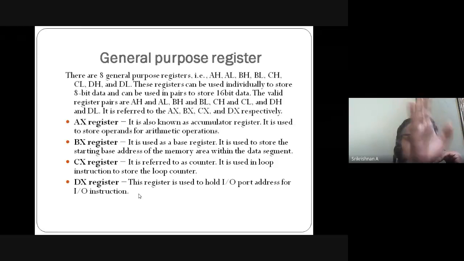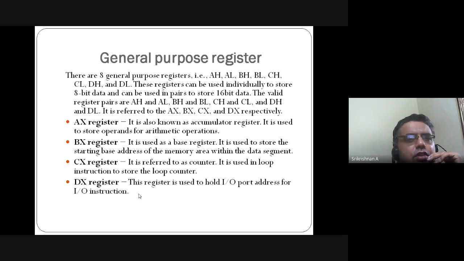What I mean by that is L is lower order, H is higher order. Always. So lower order means 8-bit, higher order means 8-bit, and when you put X it means 16-bit. This is just one technique; these are the options available to us. So if you take AX, BX, CX and DX, they are collectively called 16-bit. If you want to use 8-bit, then AH, AL, BH, BL, CH, CL, DH and DL. Otherwise, you have to use AX, BX, CX and DX.